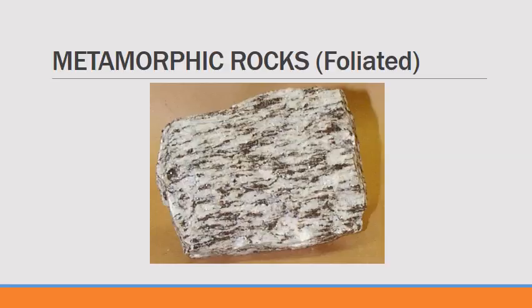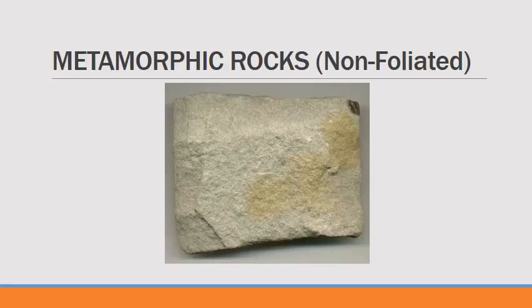When a metamorphic rock has bands, or strips of color layers, then it is a foliated metamorphic rock. This is gneiss, a foliated metamorphic rock. This is marble, a non-foliated metamorphic rock, because of the absence of bands, or strips of color layers.